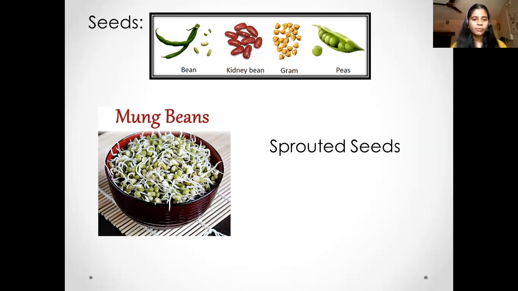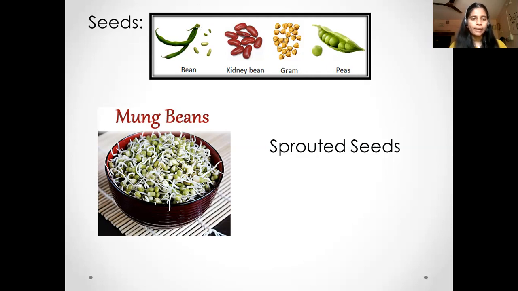You will see some radicles coming out of these beans. These are called sprouted beans. These are very healthy. You can put some salt and some masala and have it. So these are the main parts of the plants which are edible. Do you know there are some plants which have more than one part that is edible? For example, the banana plant.